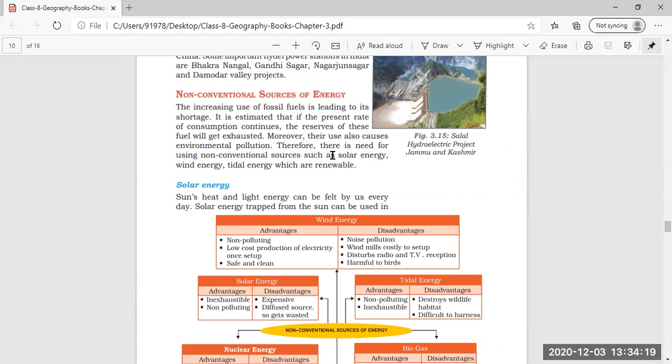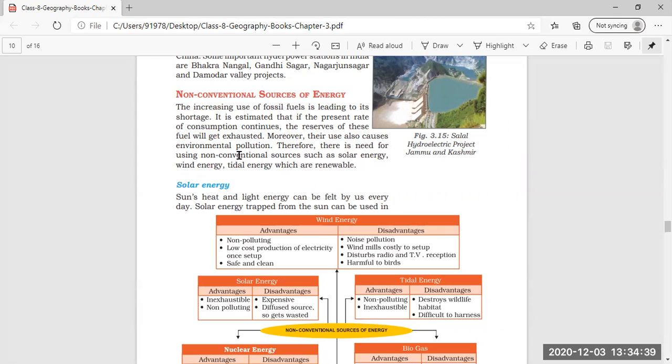Moreover, their use also causes environmental pollution. When you use these fossil fuels, they are also a reason for environmental pollution. Therefore, there is a need to use non-conventional sources. Why?